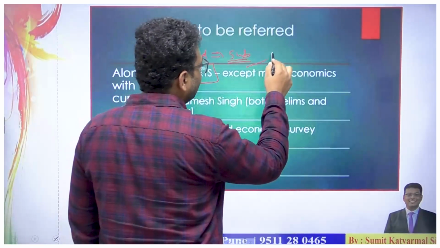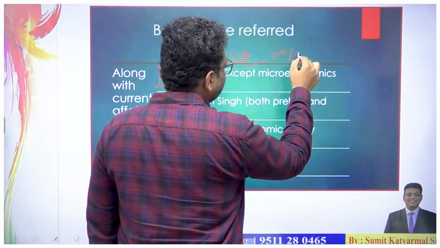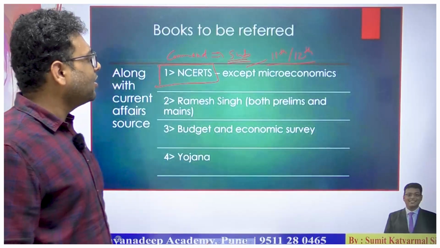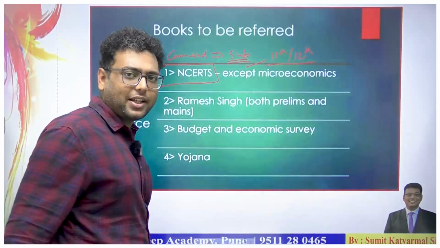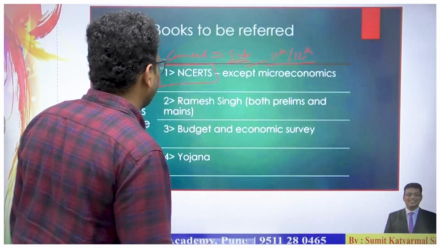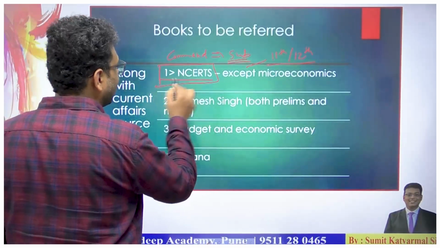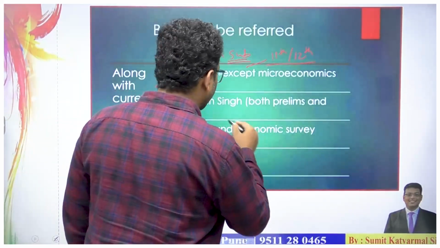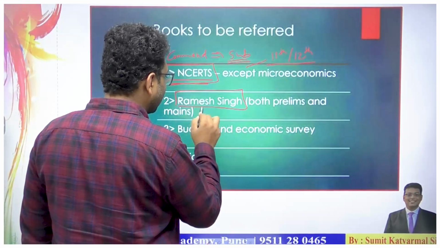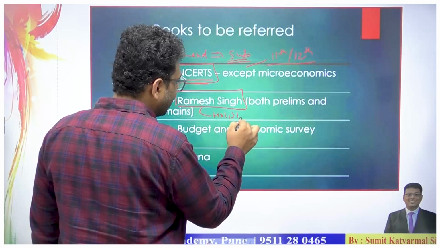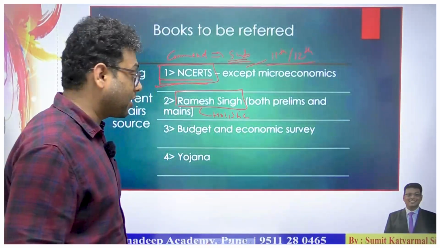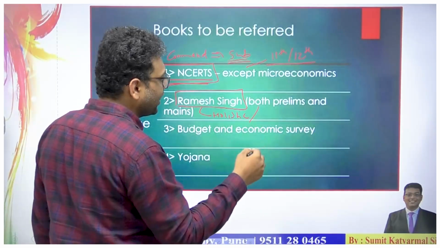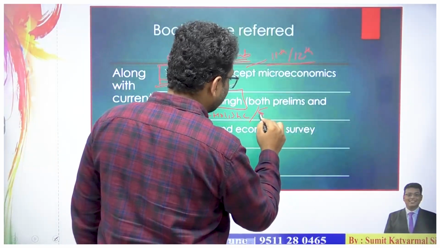The 11th and 12th NCERTs, especially the macroeconomic and microeconomic NCERT, should be referred by every individual. NCERT is a basic book. Then the next book is Ramesh Singh sir's book, which is holistic in nature, so you should refer to it. And with that, the recently released second or third edition of Shriram sir's book.